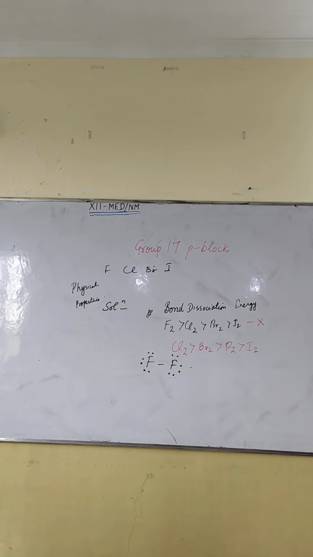Density, melting and boiling point increase down the group. What is the trend of bond dissociation energy? It decreases, but see at the board, chlorine has more bond dissociation energy. Even bromine has more bond dissociation energy than fluorine. The reason behind it is that due to the small size of fluorine, there is more interelectronic repulsion, which weakens the bond.